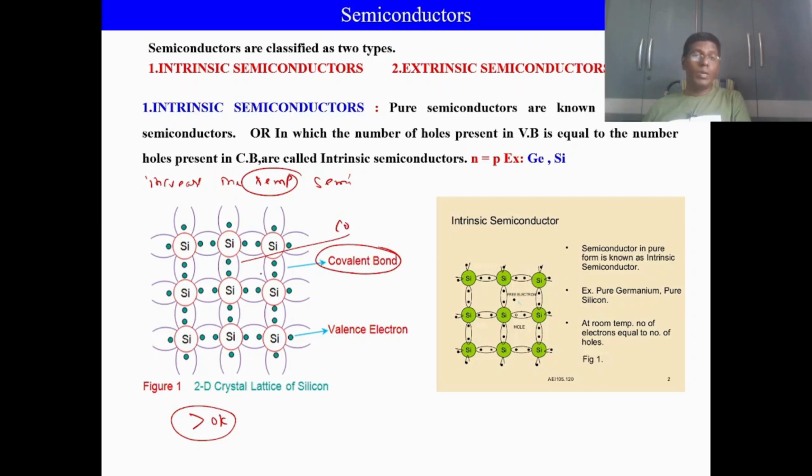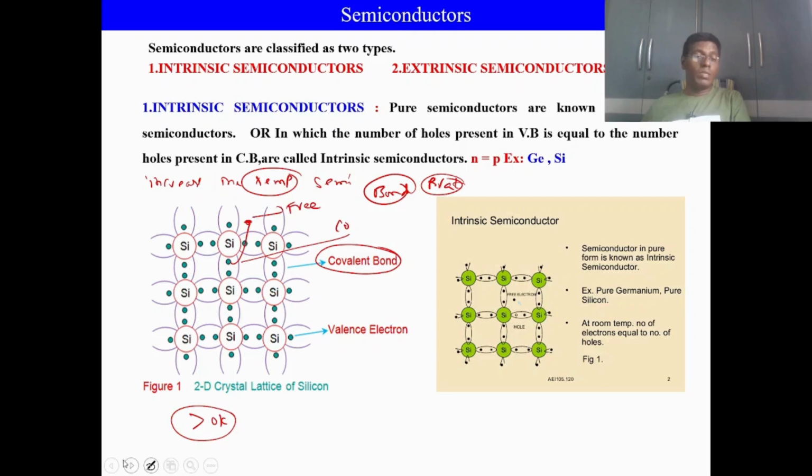Now when the temperature increases gradually, at a particular temperature, what happens here? The applied temperature is more than the bond energy. At this condition, between one silicon and another silicon, the covalent bond is going to break. Whenever a covalent bond breaks down, one electron inside that bond becomes free. This electron is called a free electron.